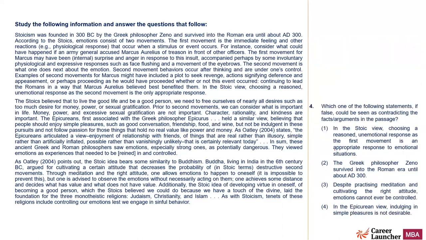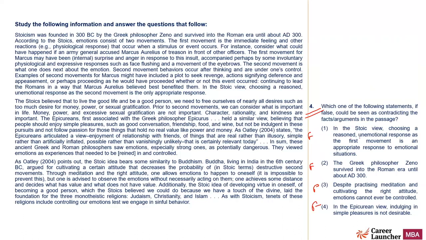Right. So next question. Which one of the following statements, if false, could be seen as contradicting the facts and arguments in the passage? Now, such questions are difficult to attempt, right? Because it takes time. Why does it take time? Because it talks about two things. Which of the following, if false? So first, I have to make all the statements false, and then after making them false, I have to see which one is contradicting the facts given in the argument. Let me do that. It will take time.